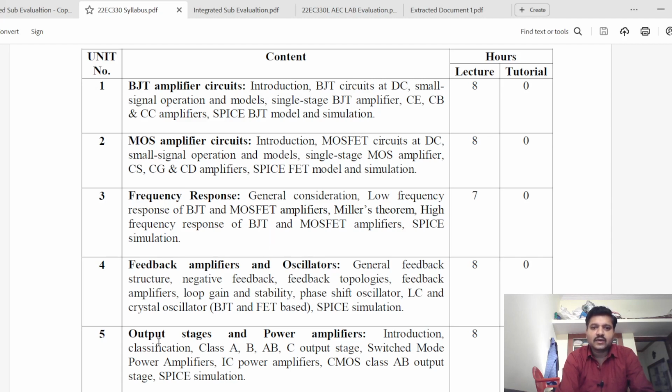And the last unit is the output stage and power amplifiers, where you will be studying different types of power amplifiers with different configurations.